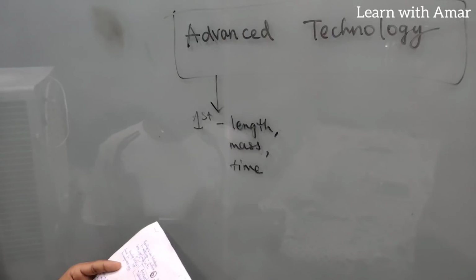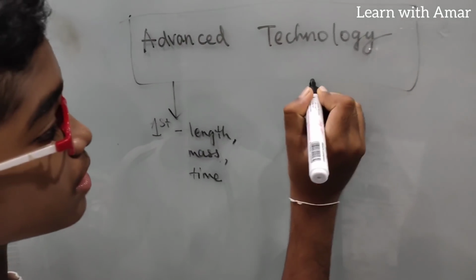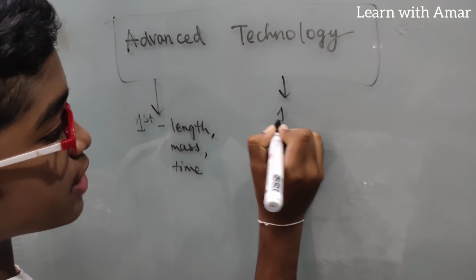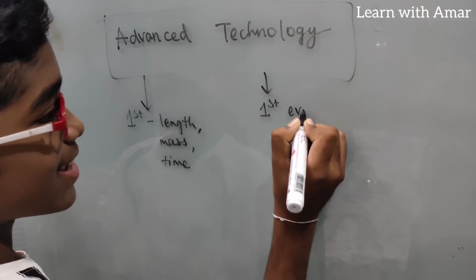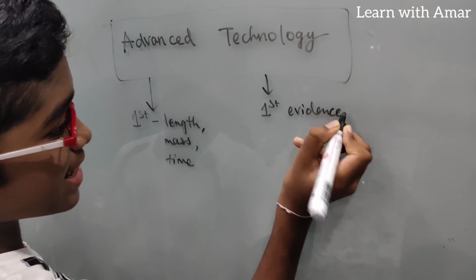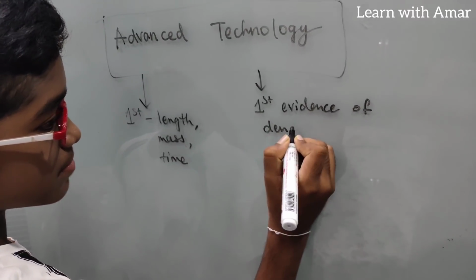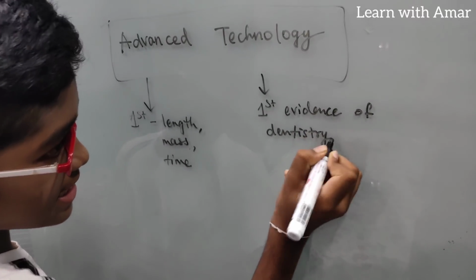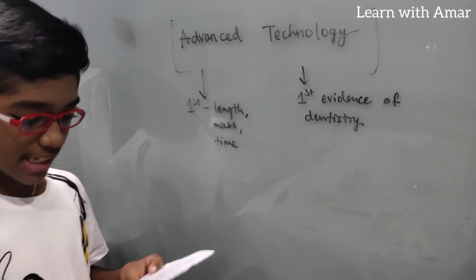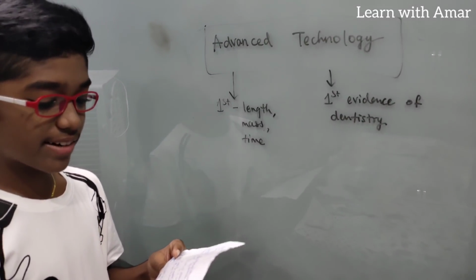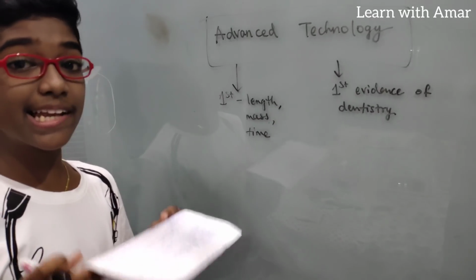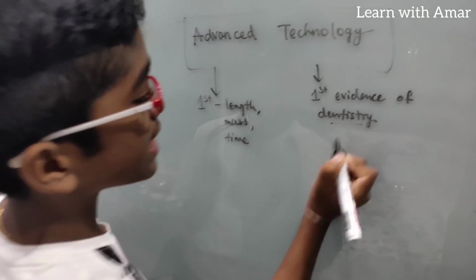Right? And also, here we found the first evidence of dentistry. Here we found the first evidence of drilling human teeth in a living person. That is nothing but dentistry.